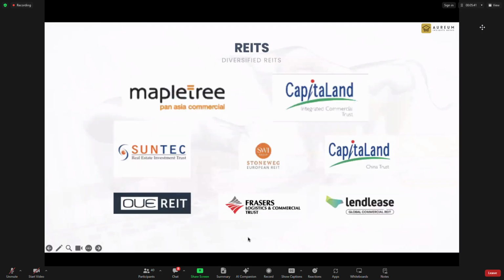Okay, next we look at diversified REITs. So these are all the diversified REITs currently. And this is the one where there's a retail and there's an office.